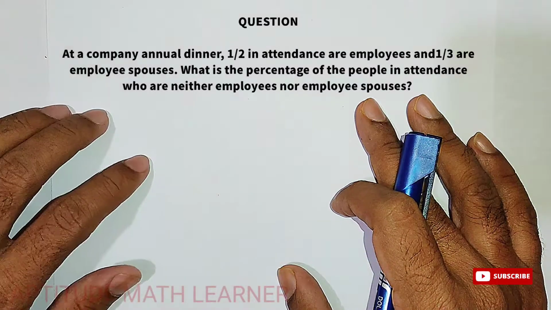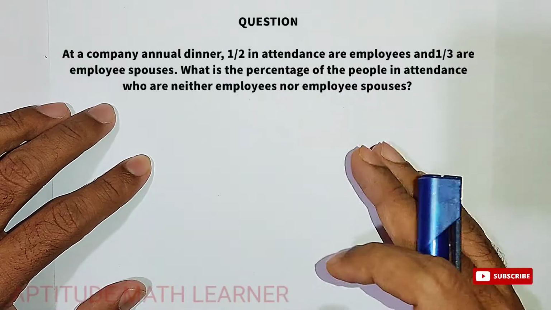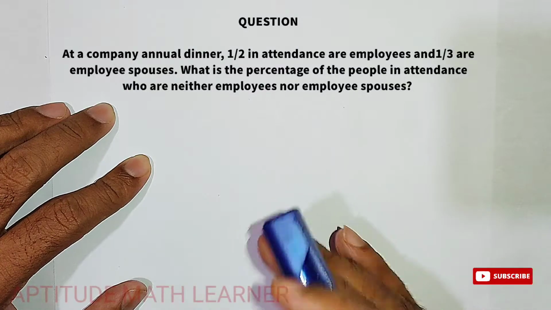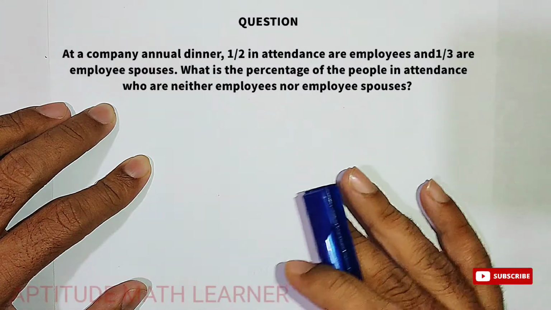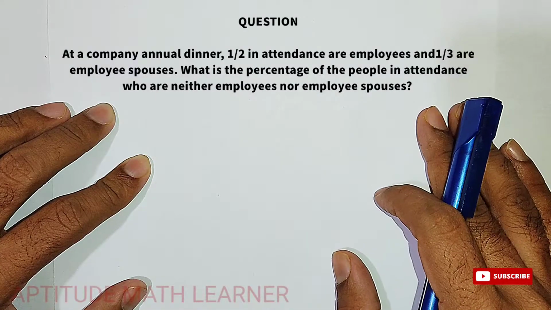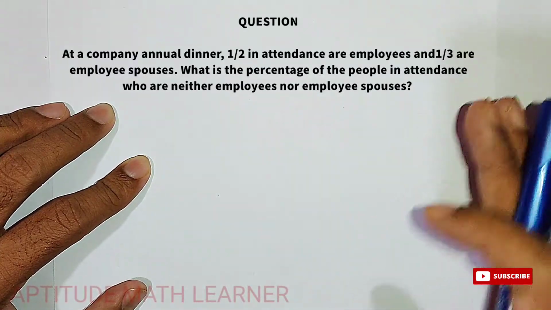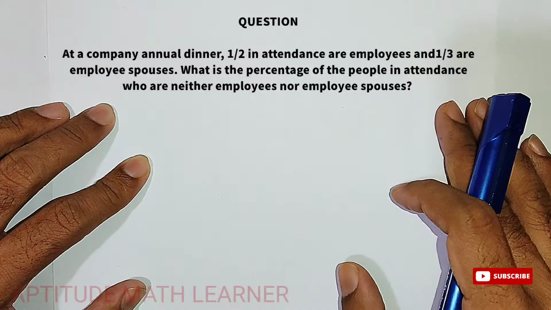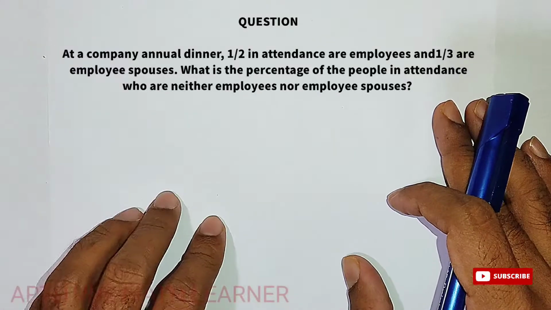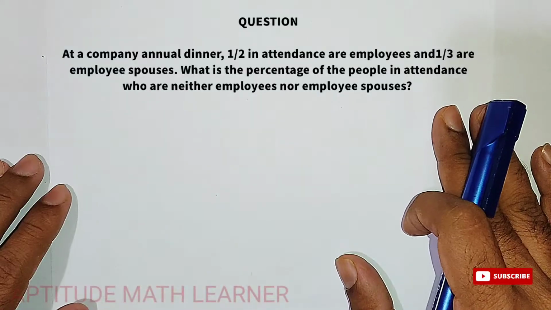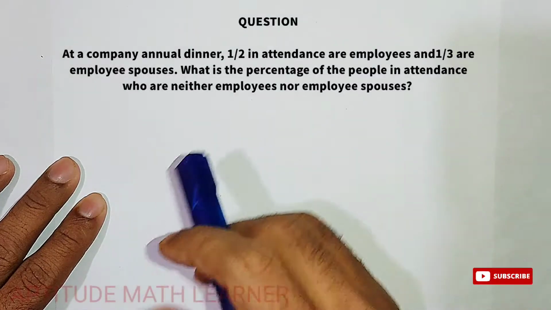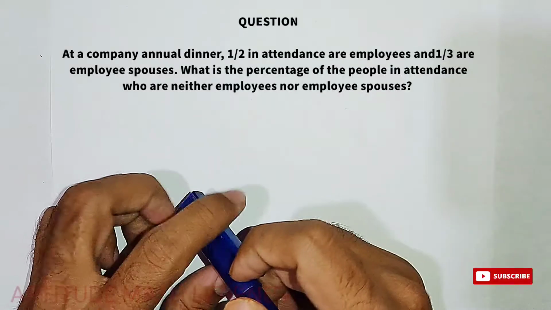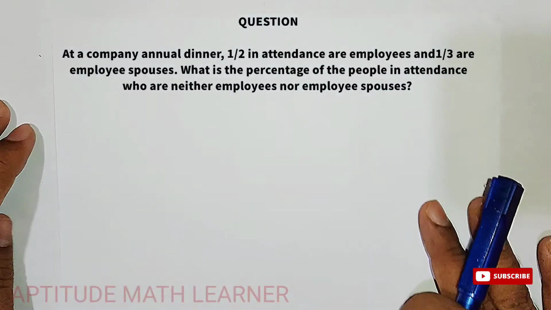So here we have employees, and some of them are employee spouses, that is, their wives, and the rest are others, neither the employees nor their spouses, at the company dinner. We have been asked to find the percentage who are neither employees nor their spouses. So the first thing we have to do is try to